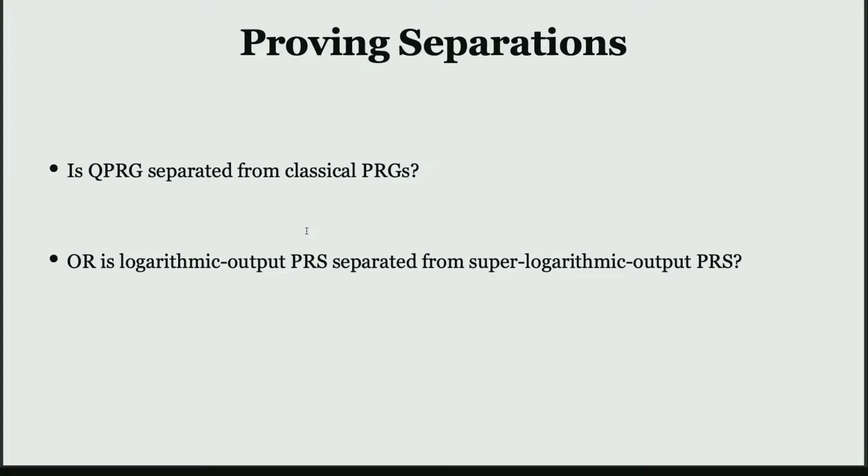Can you show a separation between them? Or maybe there is no separation, in which case, can you show that logarithmic output PRS and super logarithmic output PRS are separated from each other? Either of the two should be true. Can you solve any of them?